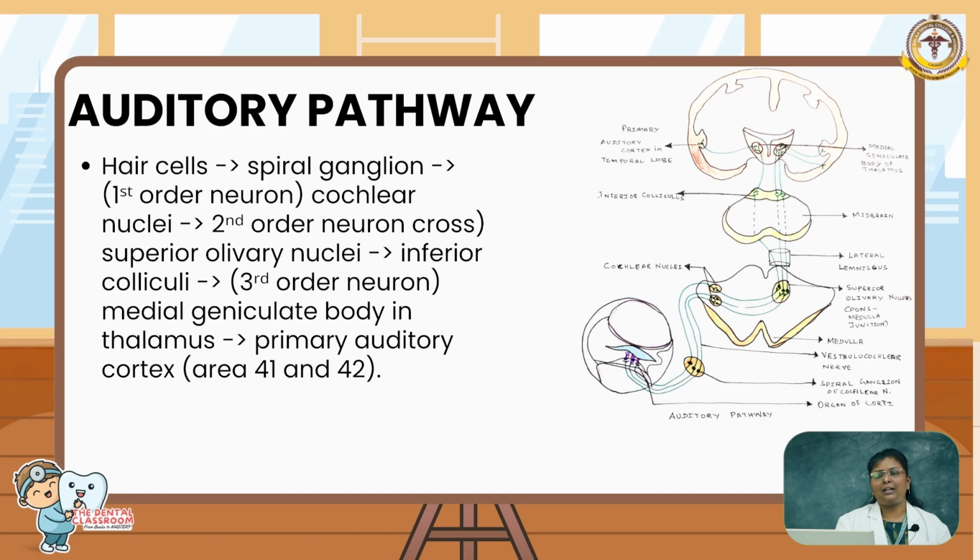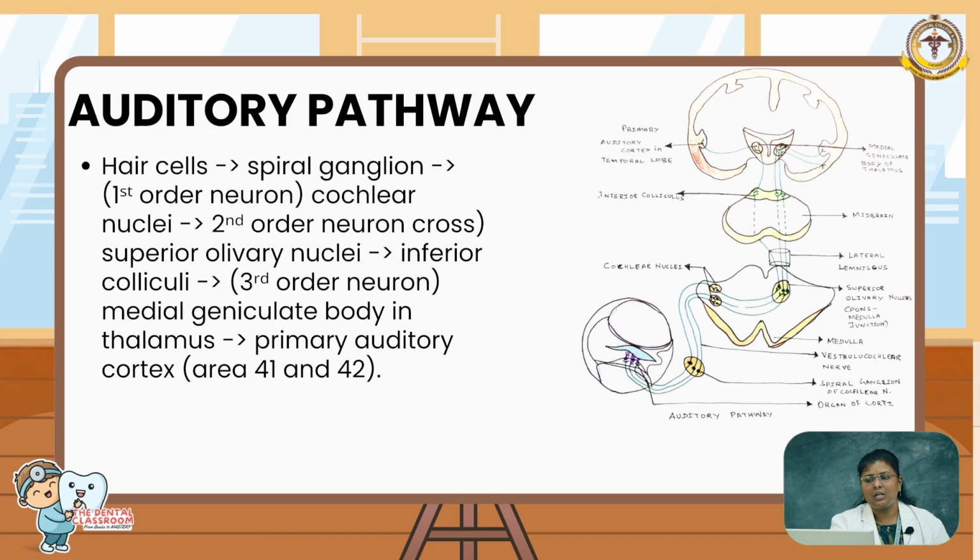So from the spiral ganglion to the superior olivary nucleus, it is the first order neuron, and then from the superior olivary nucleus till the medial geniculate body in the thalamus, it is called the third order neuron, and from the thalamus that information is passed to the primary auditory cortex, especially in areas number 41 and 42 according to Brodmann's classification.